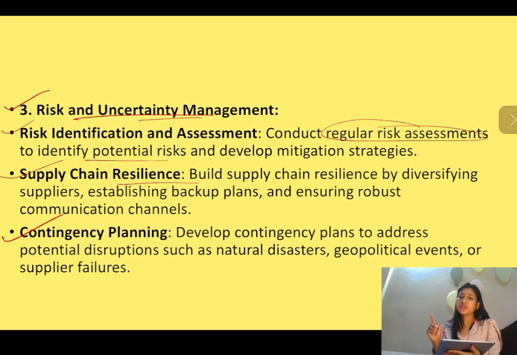Again it's saying that there should be contingency planning to address any potential disruption. किसी भी पार्टी से, किसी भी सप्लायर से अगर कोई आपका की सप्लायर है, तो देयर शुड बी सम सब्स्टिट्यूट और प्लान बी विद दैट, बिकॉज अगर कहीं वहां पर डैमेज मतलब इशू आया, देन इट शुड बी compensated with the plan B. Okay, so always the contingency plan should be there. Let it be related to natural disaster, geographical events, or any supplier failure event. Okay, so this can be done for the risk and uncertainty management.